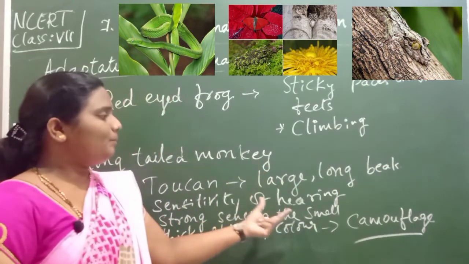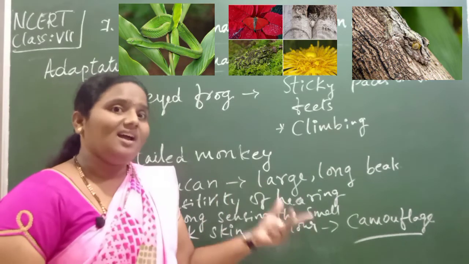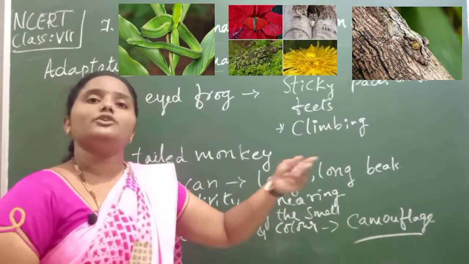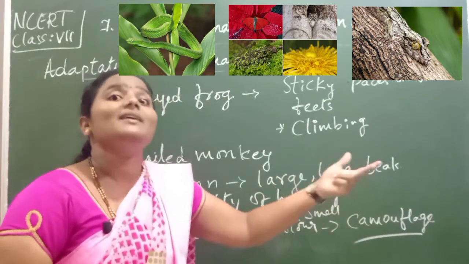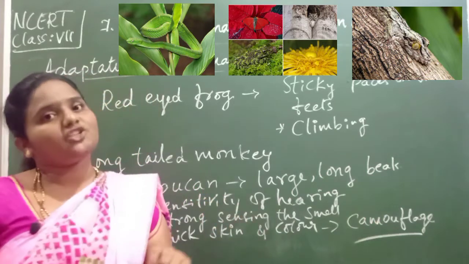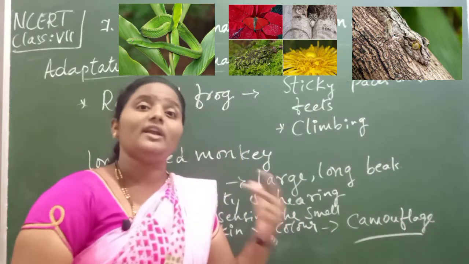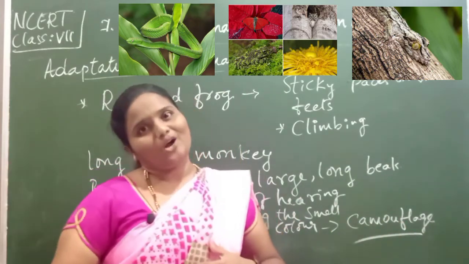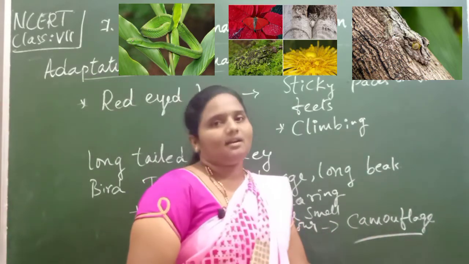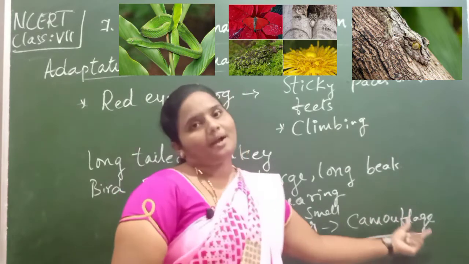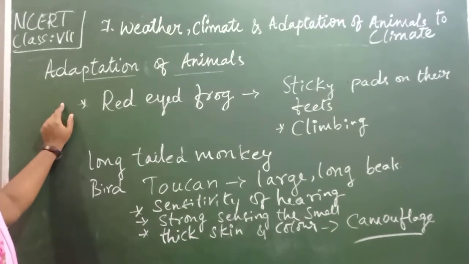For example, the green snake, have you seen, children, the green snake, isn't it? How is its color? Its color is also green, and usually it lies on the branches of a tree. So what happens? Nobody will identify that there is a snake, isn't it? This is the special feature, and it is called what? Camouflage. Camouflage means it is blending its body color according to the background. Means according to the background color it can adjust its color, and that property is called what? Camouflage. And camouflage animals we can see in the tropical rainforest.